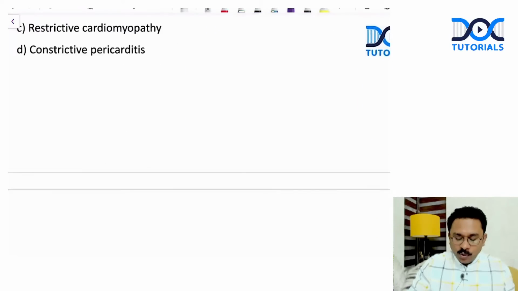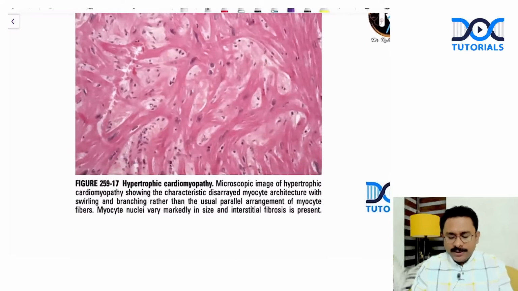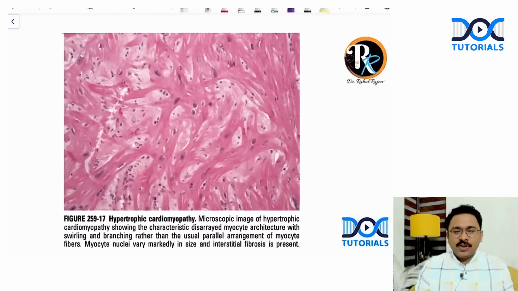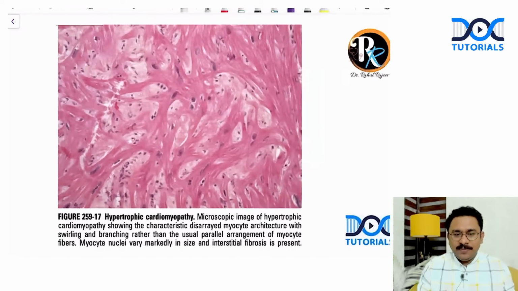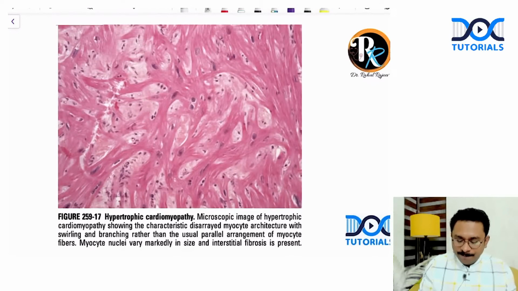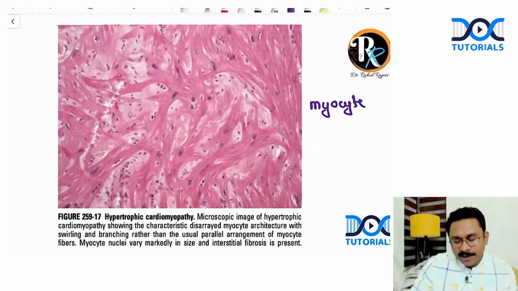Well, all of you should know something that in my routine lectures also I have taught you in the module on hypertrophic cardiomyopathy. And this is one such image which has been taken from Harrison's textbook. You can see that in hypertrophic cardiomyopathy, you will have something that is known as myocyte disarray. Very, very important point. Please note it down.